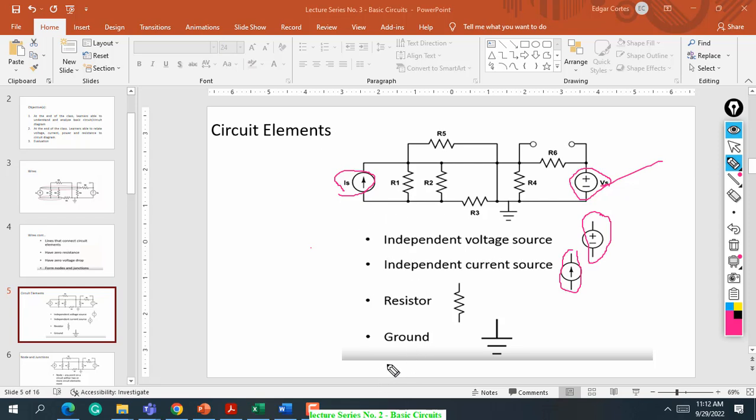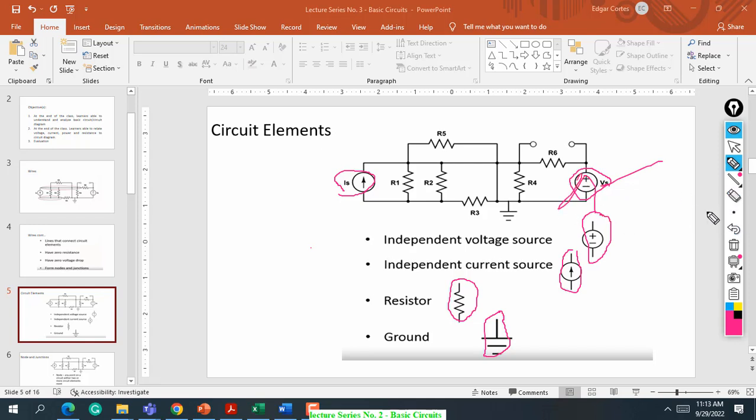We've already discussed the direction of the current and the convention of the voltage last time. So the plus to minus, minus to plus, those are consumed or generated. We have that concept before. And then we also have resistance and ground. You can see the symbol of the resistance, and this is the symbol of a ground. In our experiment, we will discuss what resistors, grounds, independent voltage and independent current sources are.